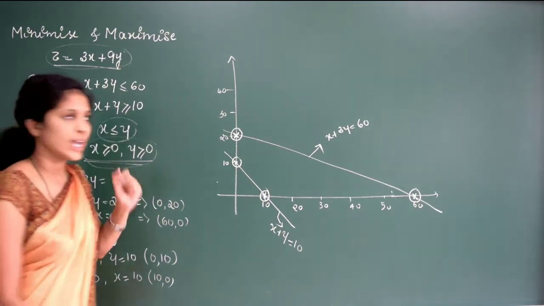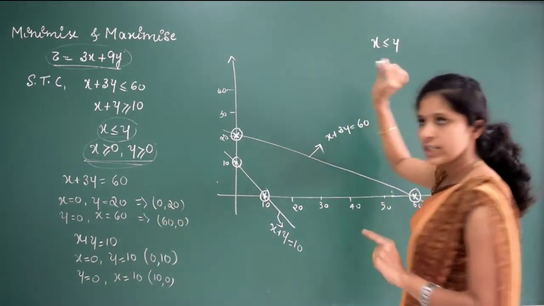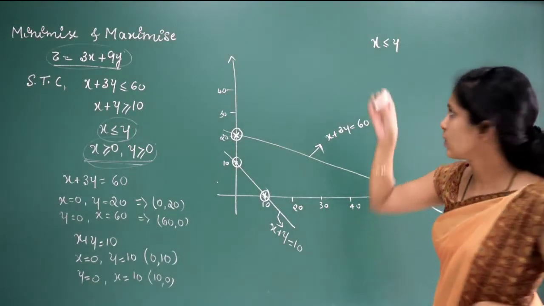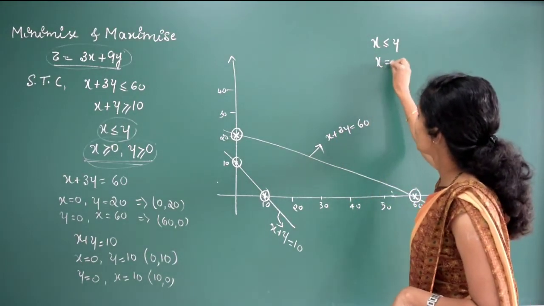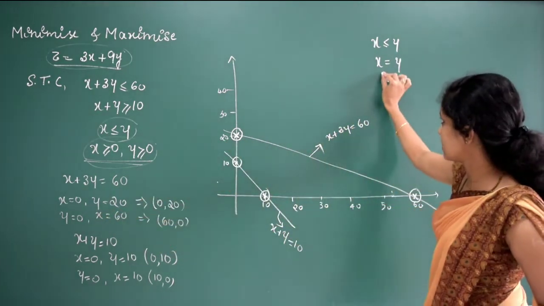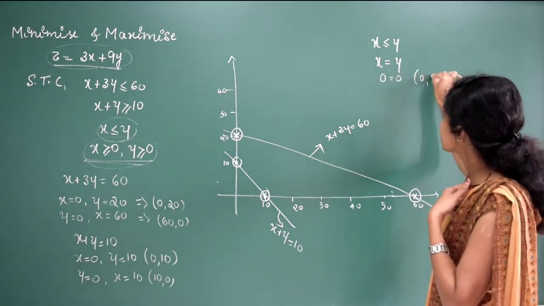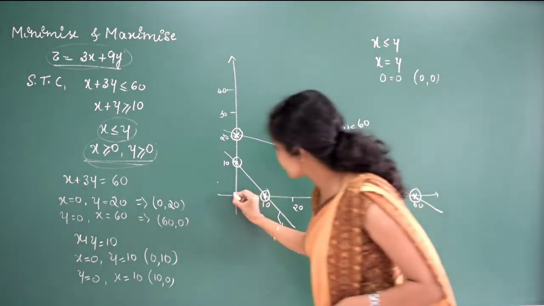What do you have to do? x is less than or equal to y is given. Whatever it may be, less than or greater than, what we have to consider? x is equal to y. Similar to this one, if we substitute the value of x is 0, the value of y will be 0, right? So the point is 0, 0. 0, 0 means this is the origin.